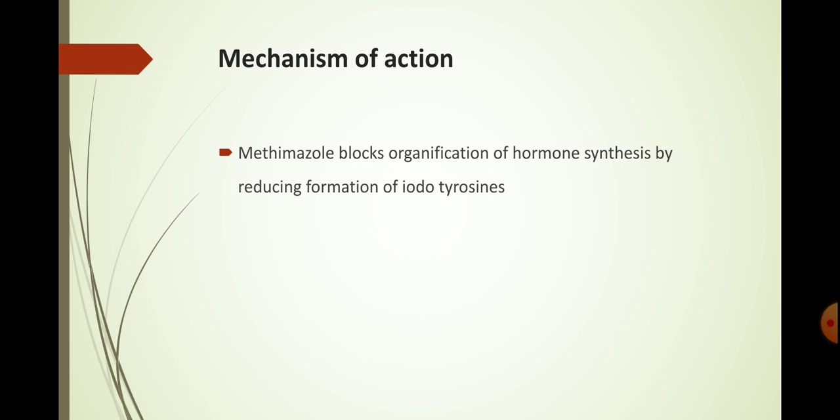Next, the mechanism of action. So Methimazole blocks the organification of hormone synthesis by reducing formation of iodotyrosine. Means it reduces the formation of iodotyrosines. Okay.